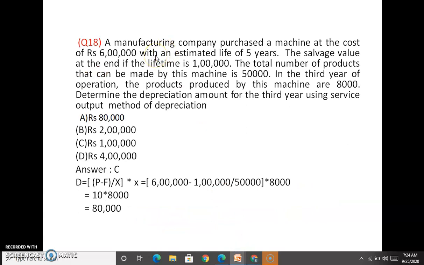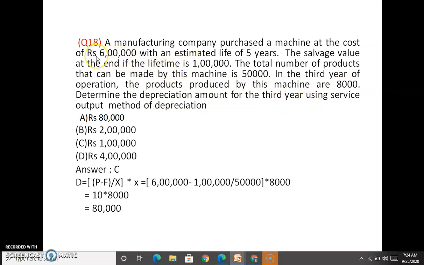So in the service output method of depreciation, see the formula. P equal to 6 lakhs, N equal to 5 years, F equal to 1 lakh. Total number of products that can be made by the machine is 50,000. In the third year of operation, products produced by this machine is 8,000. Determine the depreciation amount for the third year.